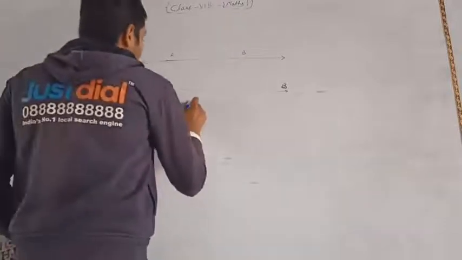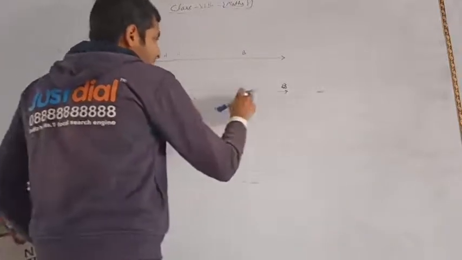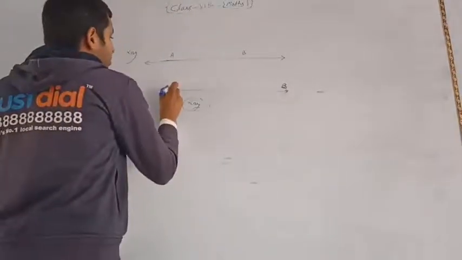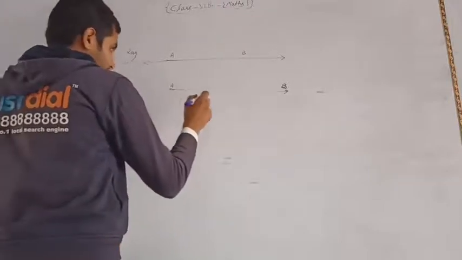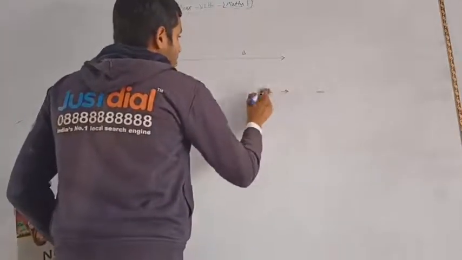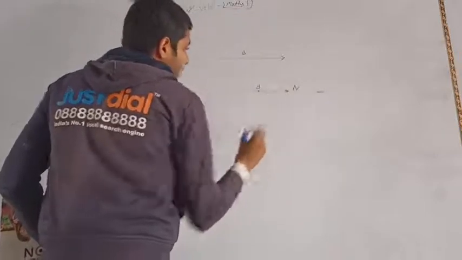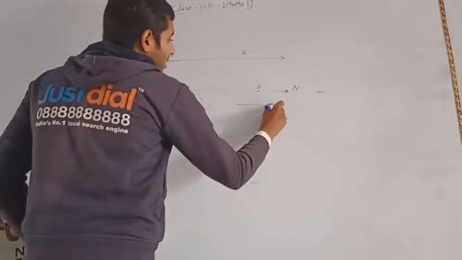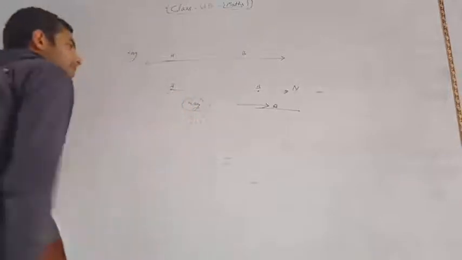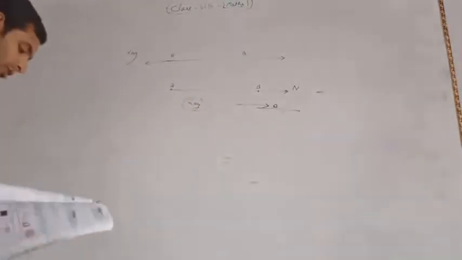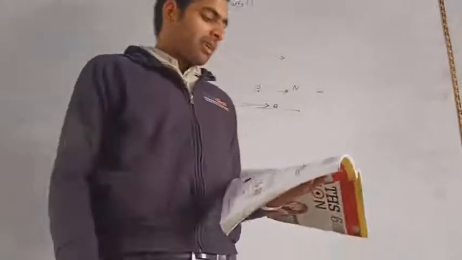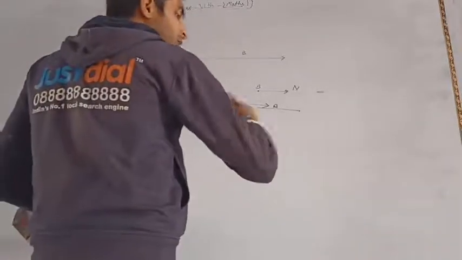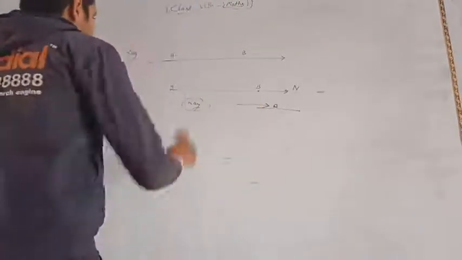Okay, so this goes only in one direction endlessly, because this is point A and this is point B. This ray is named N. This is a ray which goes endlessly in the direction of B. And also in your book it is given that a ray is a line segment that extends indefinitely in one direction. Okay, so this goes only in one direction endlessly, that is called a ray.